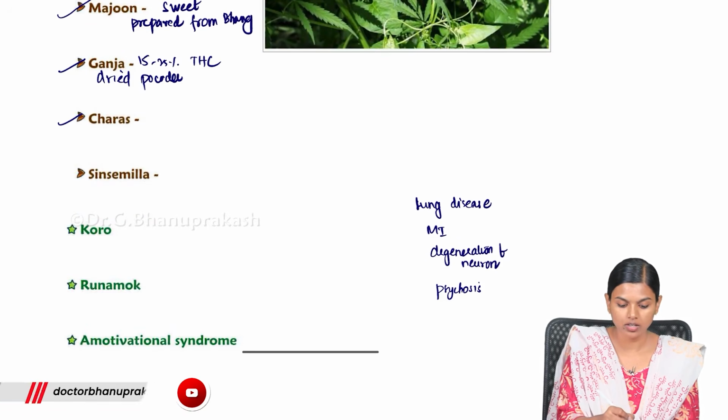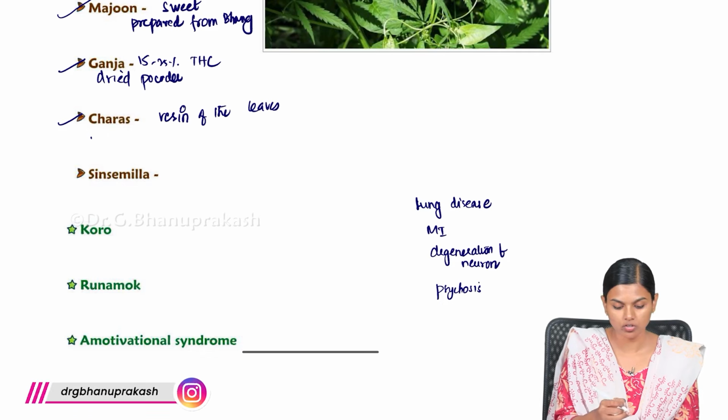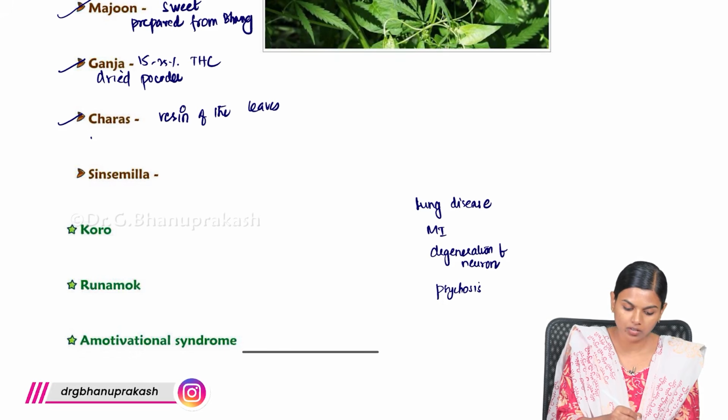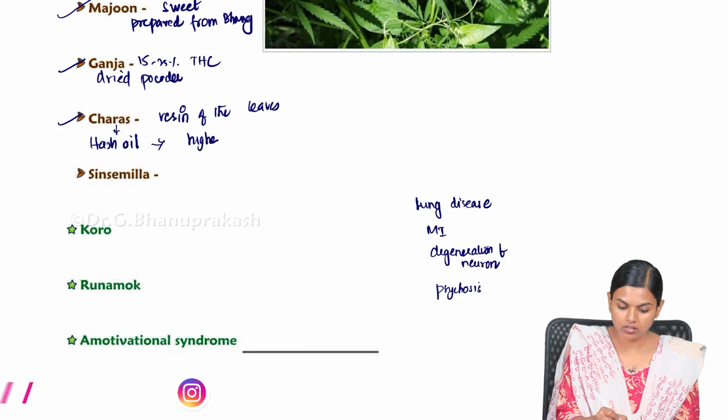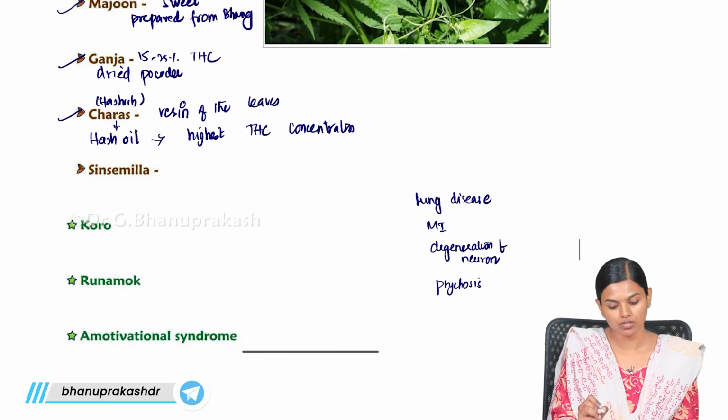Then you have charas, which is basically the resin of the leaves. The resin that you get from the plant is known as charas, also known as hashish, and they make oil from this hashish, which is known as hash oil, and this has the highest THC concentration.